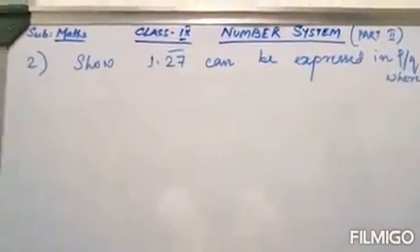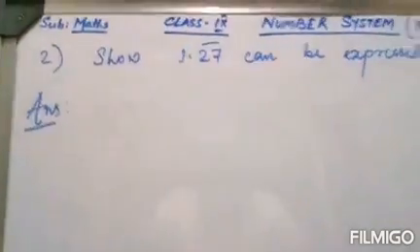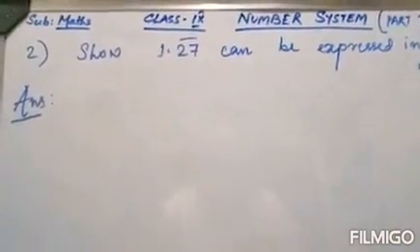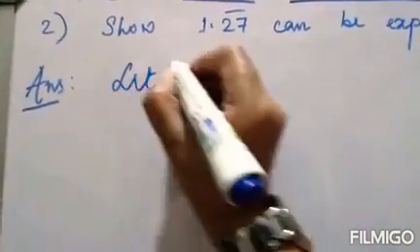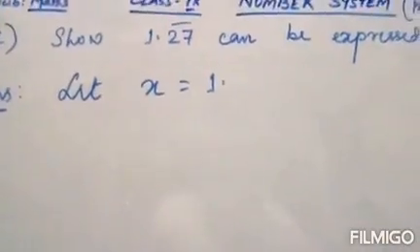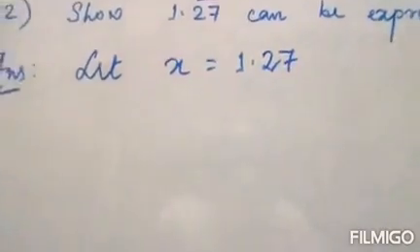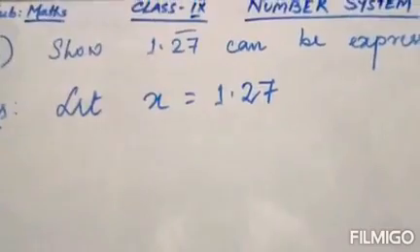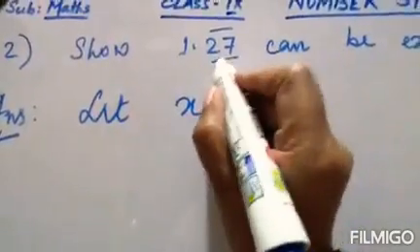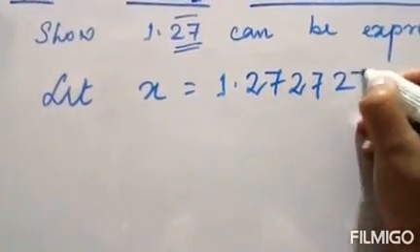To do this type of problem, similarly to the previous problem, again we'll assume that the number given in the question is x. Now see, 27 is having a bar. That means this number 27 is going on repeating, so you can put any number of 27s.